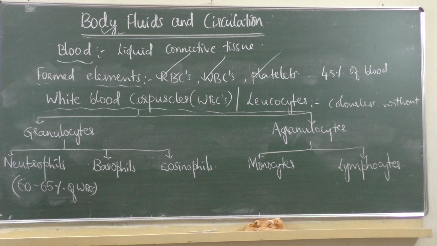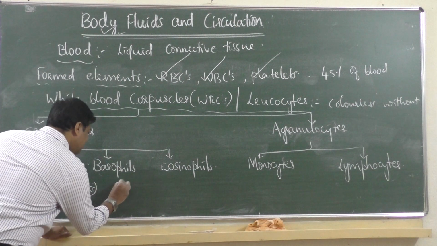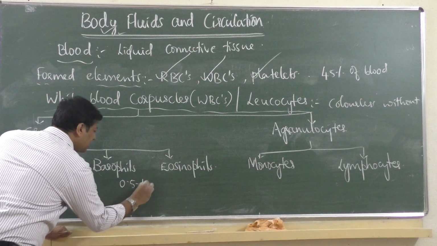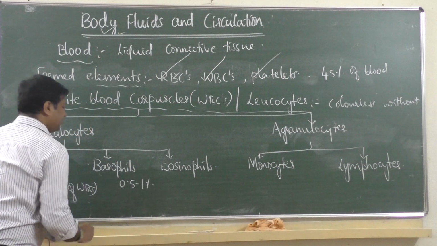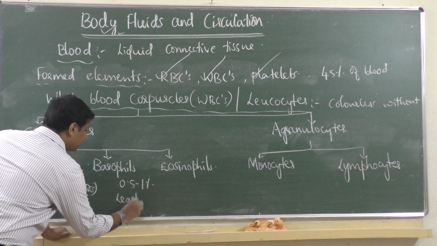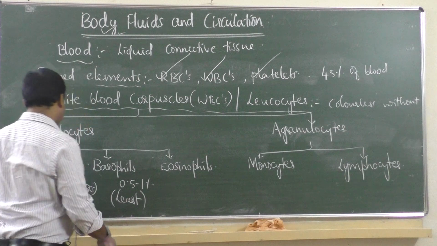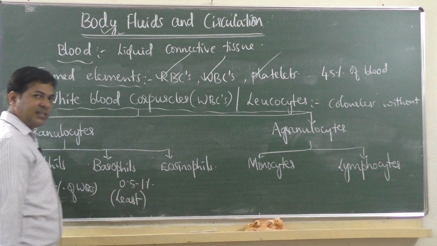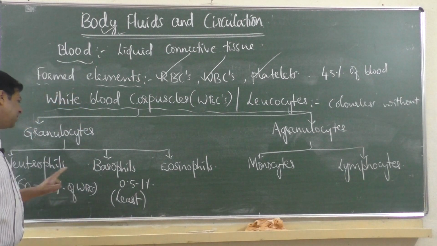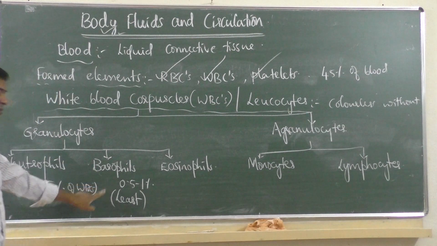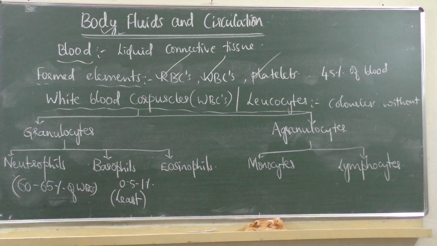Then which is least? Basophils are very least, 0.5 to 1%. Highest is neutrophil, and very less is 0.5 to 1%, that is basophils.